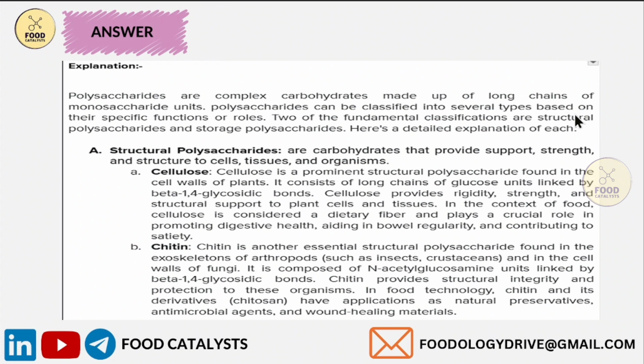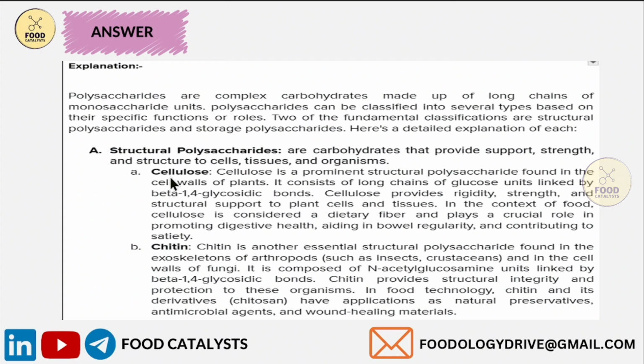Similarly, based on their functions, that is the role they do, polysaccharides can be classified into several types. I have given two of the fundamental classifications of polysaccharides based on the roles they do. One is structural polysaccharides, the other one is storage polysaccharides. Structural polysaccharides are carbohydrates that provide support, strength and structure to cells, tissues and organisms.